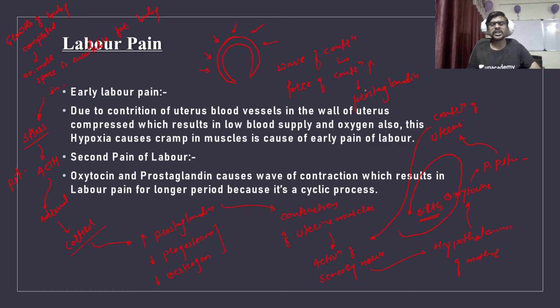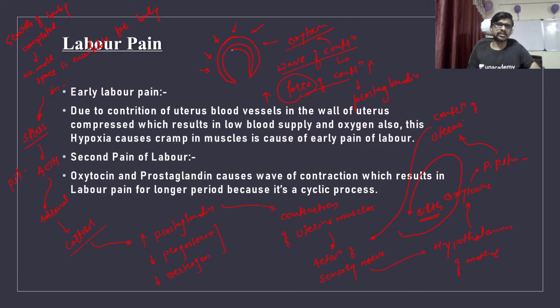So both things are responsible for the contraction, but one for the wave of a contraction and one for the force of a contraction. So the prostaglandin increases the force of a contraction, oxytocin increases the contraction.